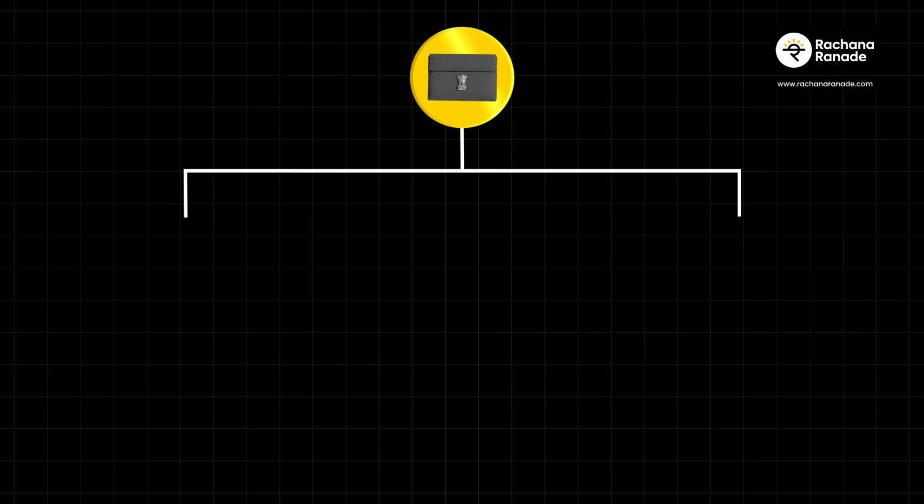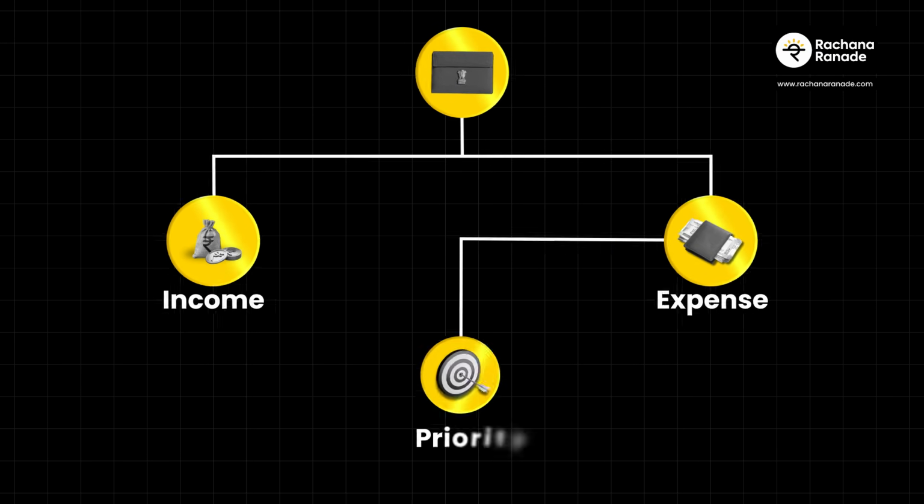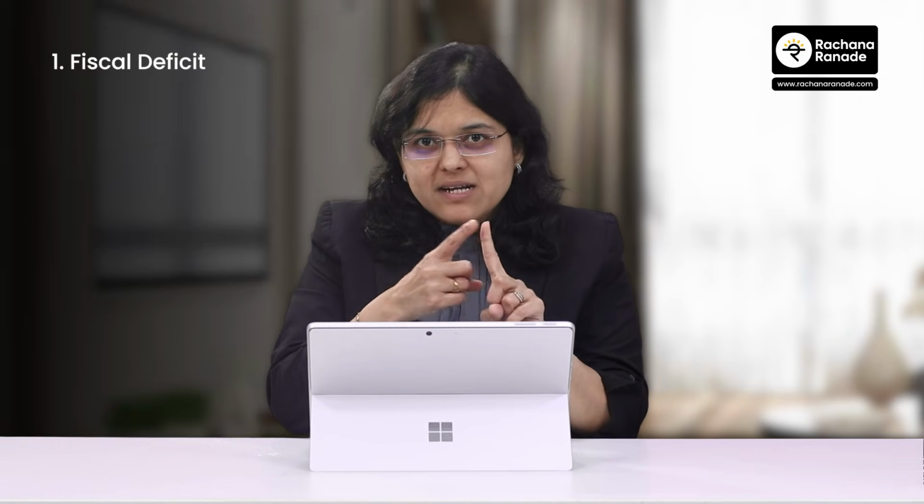At a country level, income will be estimated. At a country level, expenses will be estimated. Priorities will be decided. And whatever is the difference between income and expense will be what? Will be either a surplus or will be a deficit. Okay. What is the scenario? We are going to discuss 2 points. One, we are going to discuss about fiscal deficit. Second, we are going to talk about the debt to GDP ratio. First, let's focus upon deficit.